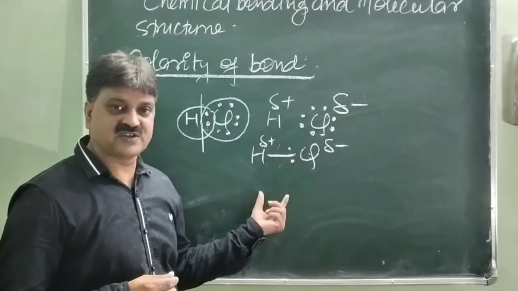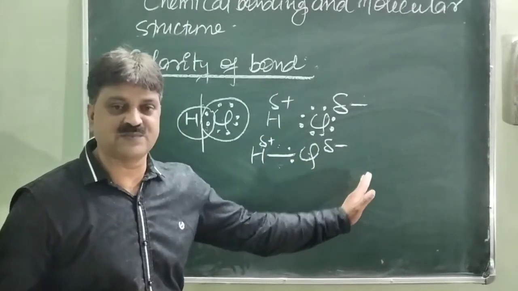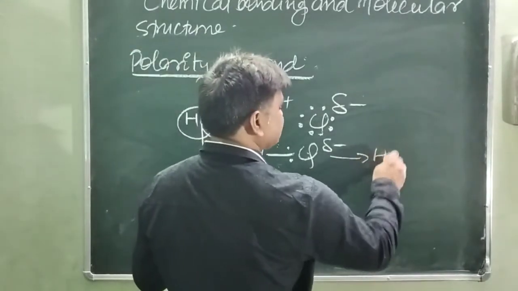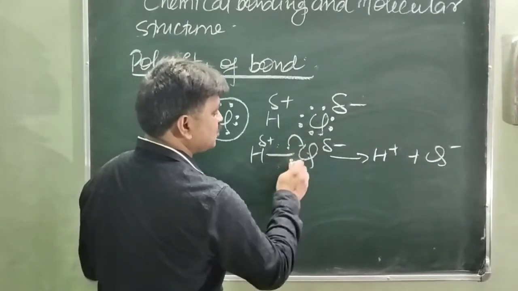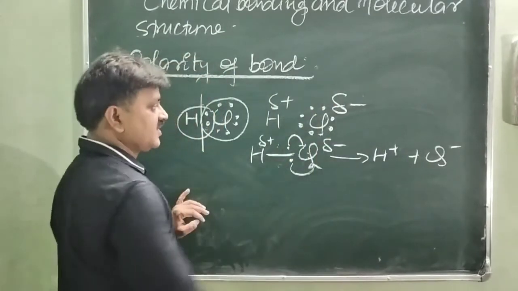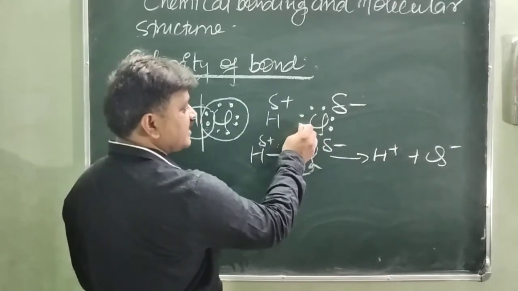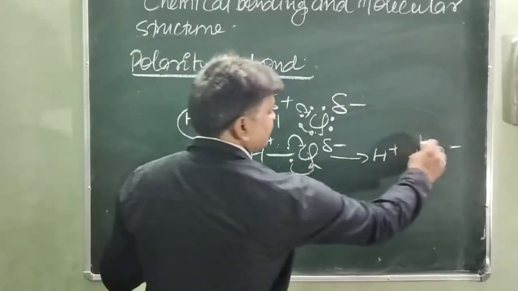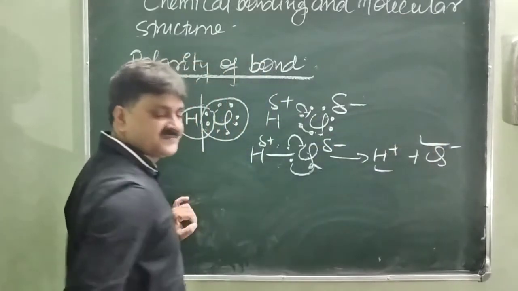Partial positive and partial negative. Whenever it dissociates, it completely dissociates in the form of H plus and Cl minus. Whenever HCl dissociates, it forms H plus and Cl minus. Why? Because the shared electron moves toward the chlorine atom. This shared electron, one from hydrogen and one from chlorine, so chlorine gets its own electron as well as the electron of hydrogen. So it is released as Cl minus, and hydrogen loses one electron and becomes positively charged.